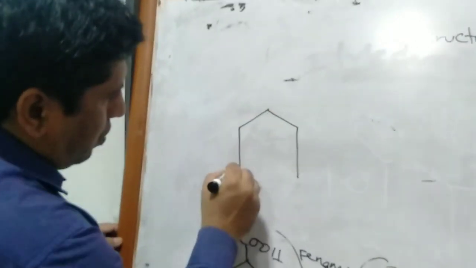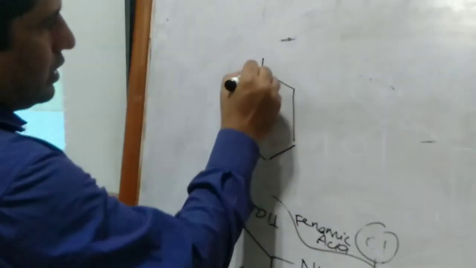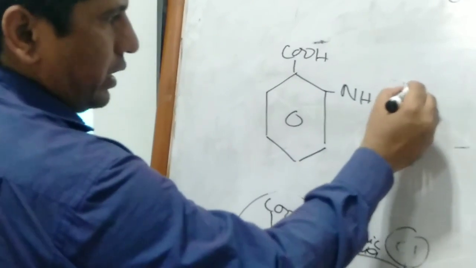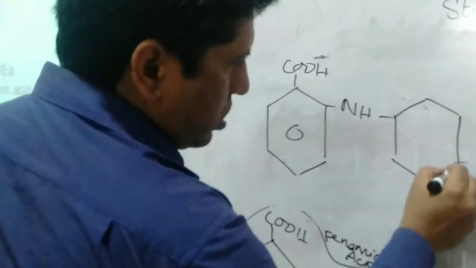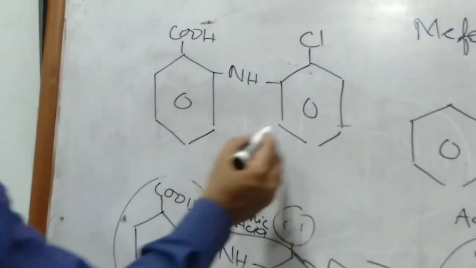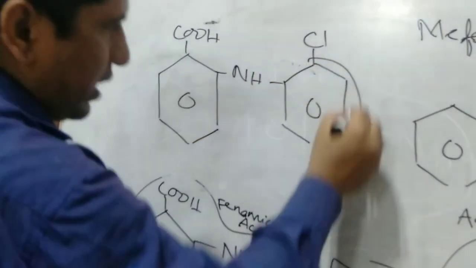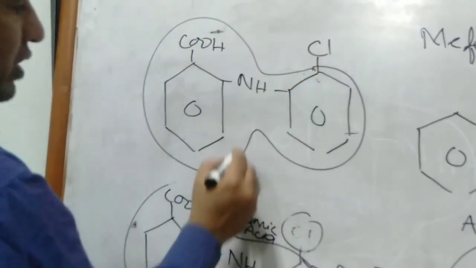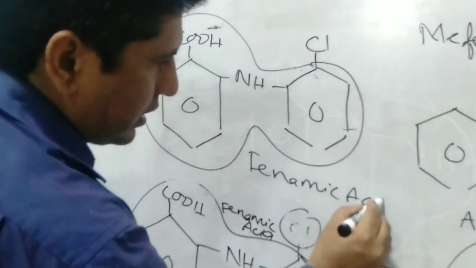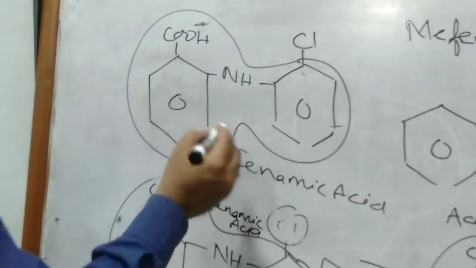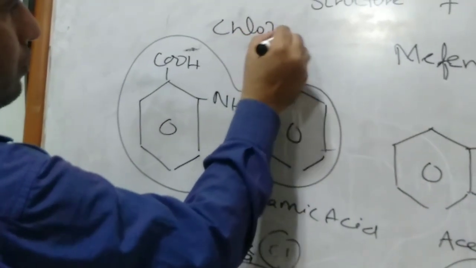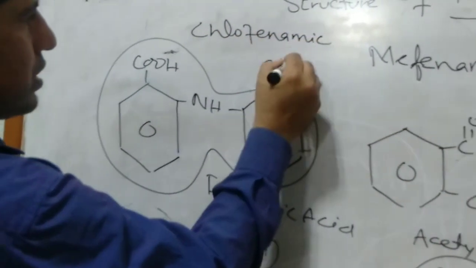That is the structure of anthranilic acid, COOH and H, and when a Cl group is attached at the second position, that is called clofenamic acid. That whole linkage is called the phenamic acid linkage, and chlorine is attached, so it is called clofenamic acid.